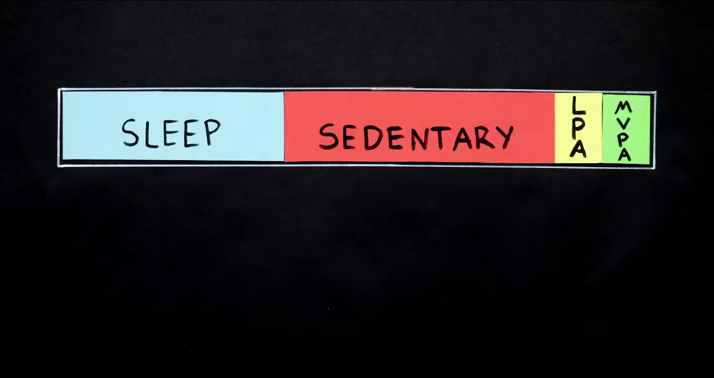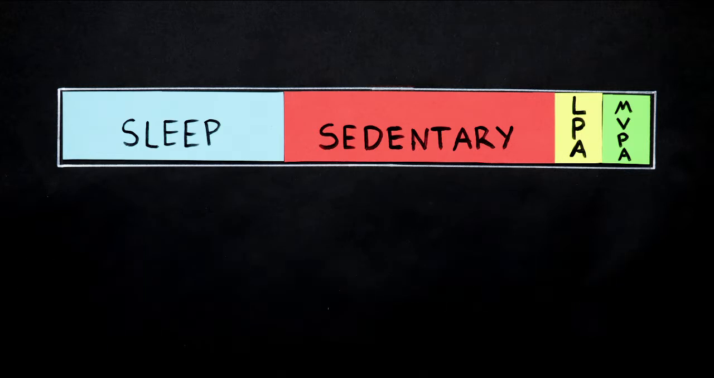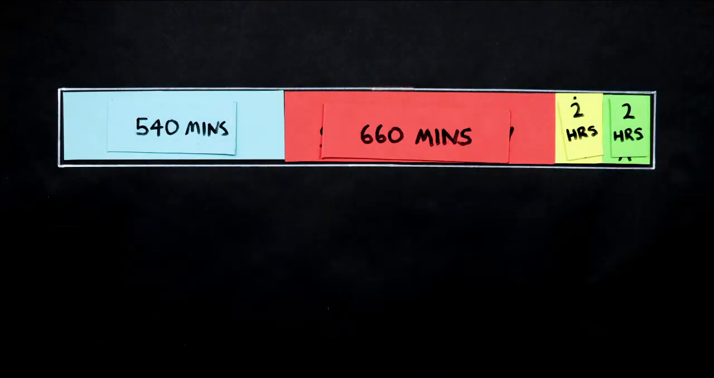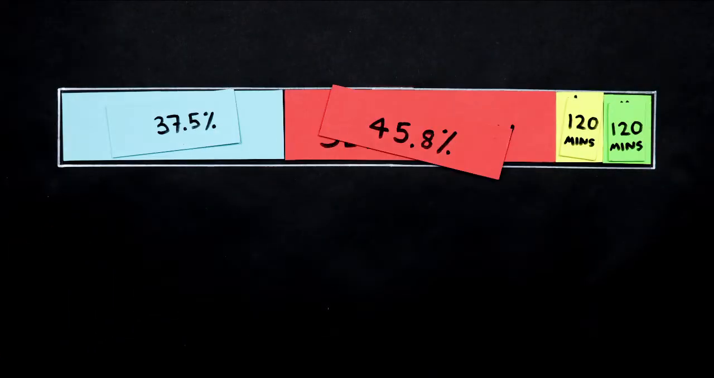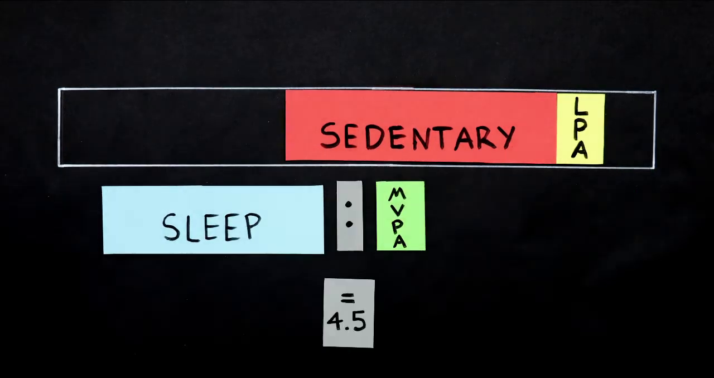We're going to talk about 3 properties of compositions. The first of these is scale invariance. This means that the relative relationships or ratios between parts are the same, regardless of what scale I express them in, such as hours per day, minutes per day, or percentage of daily time. Here, the ratio of sleep to MVPA is always 4.5.